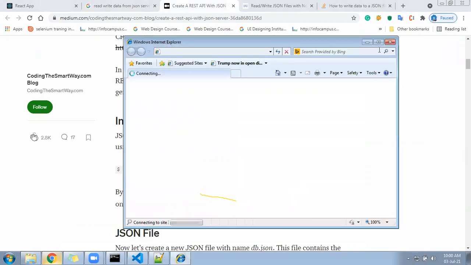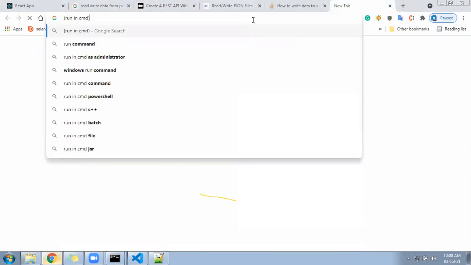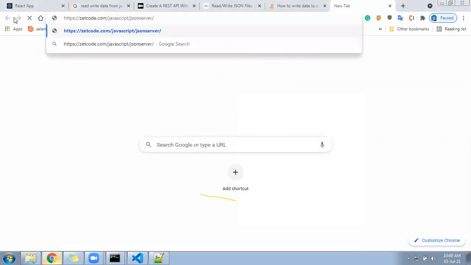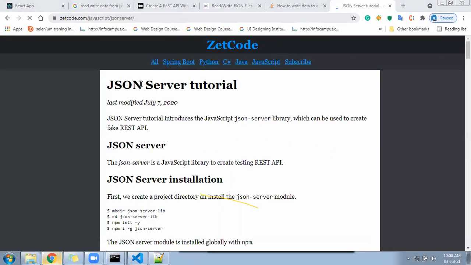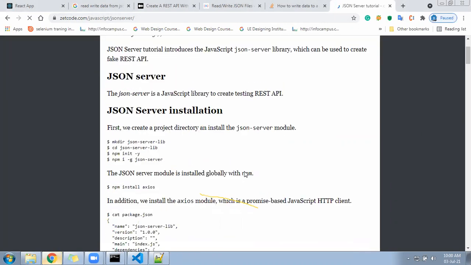Go somewhere else. JSON API. Okay, so he has written make directory, npm init, JSON server done.